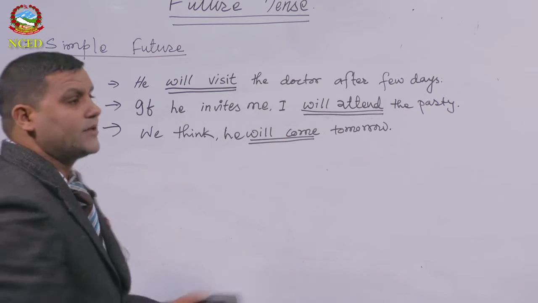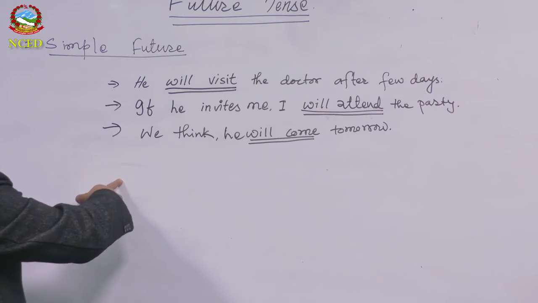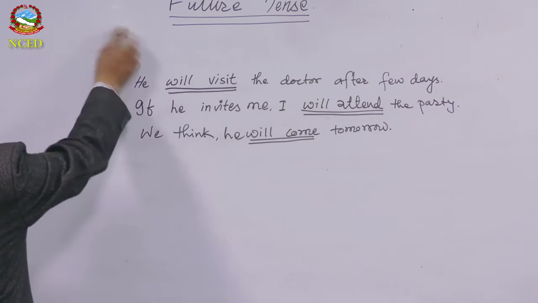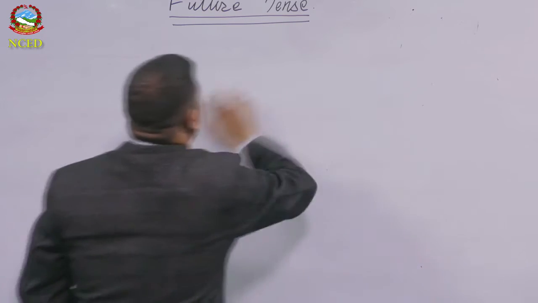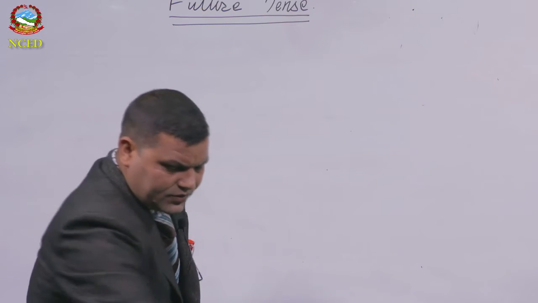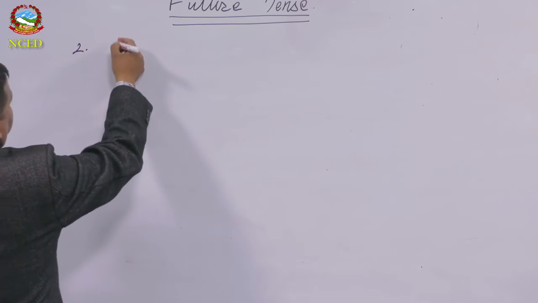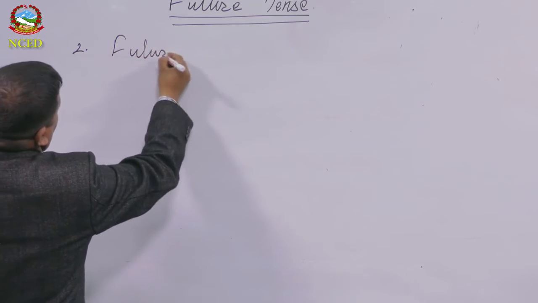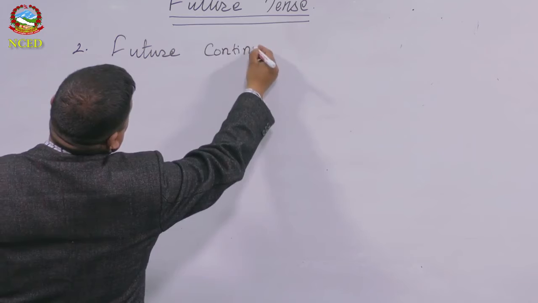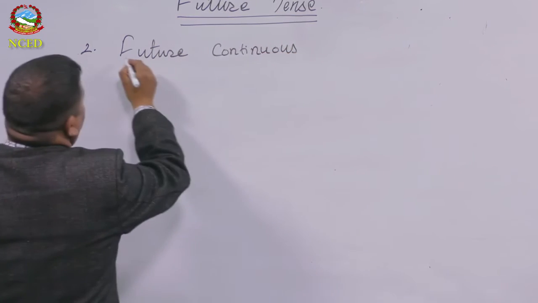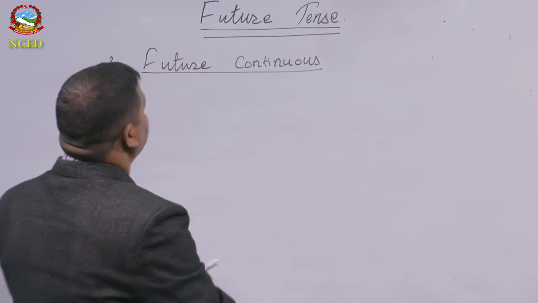This is the one. So let's go to the another one, class. Do you copy it? Okay. So next one. Let me erase it out. So let's go to the next one. This is number 2. Future continuous. Okay, next one is the future continuous.